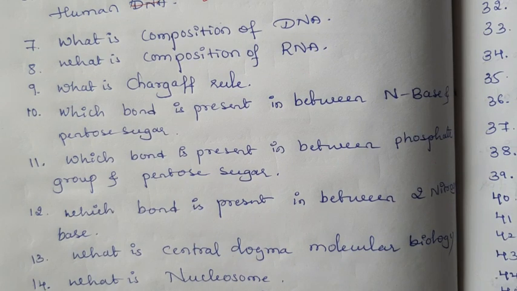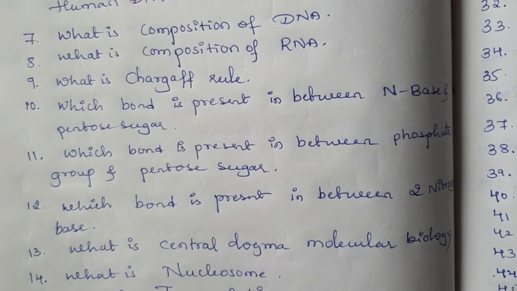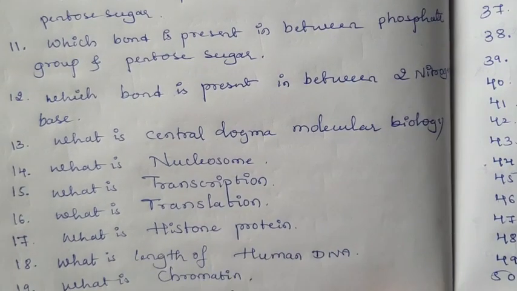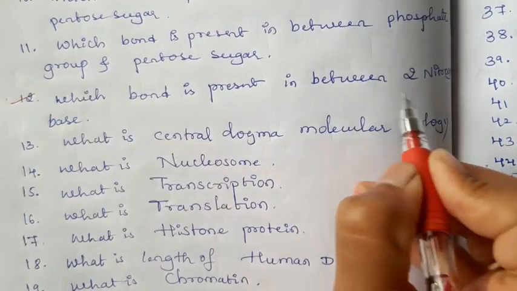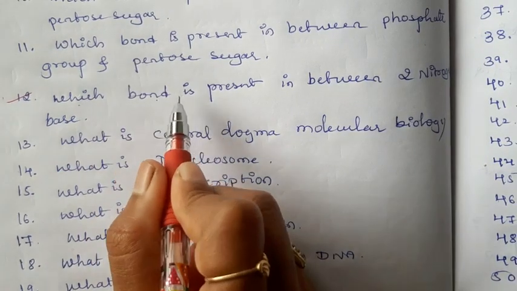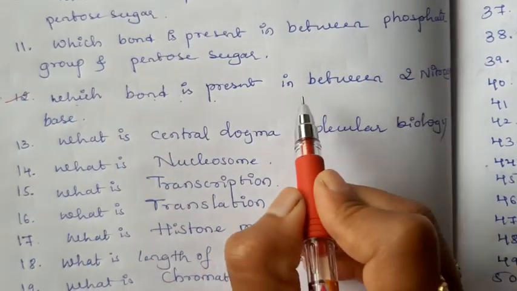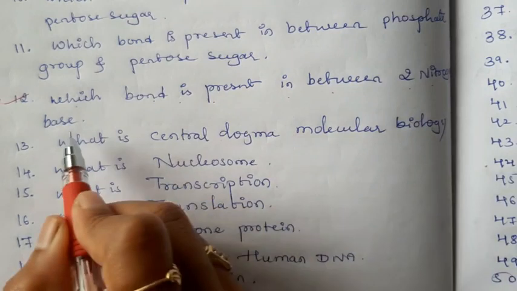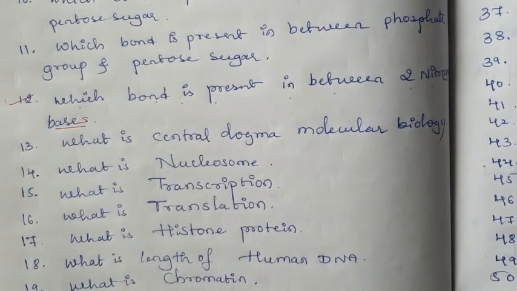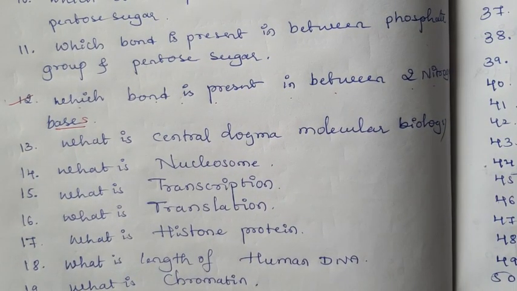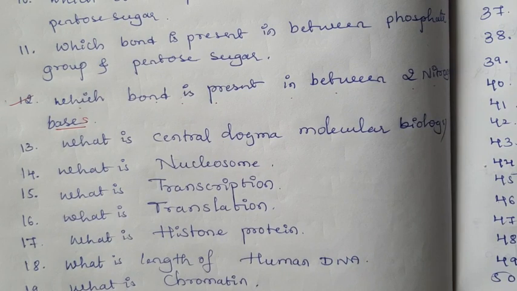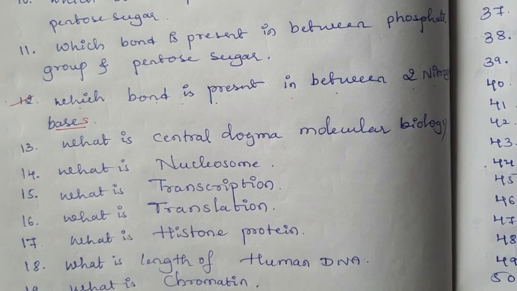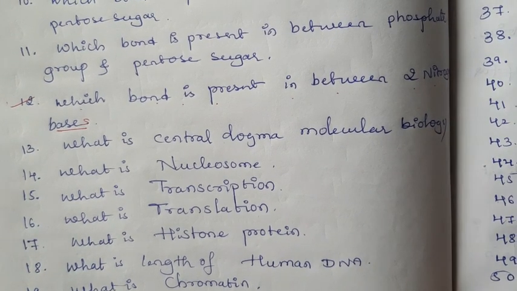Okay, then which bond is present in between two nitrogen bases? The question number 12, which bond is present in between two nitrogen bases? In between two nitrogen bases there is a hydrogen bond. The question may come like this: how many hydrogen bonds are present in between adenine and thymine?